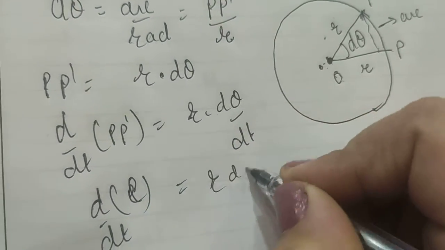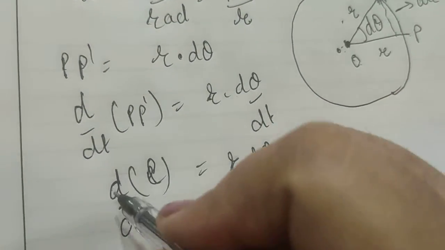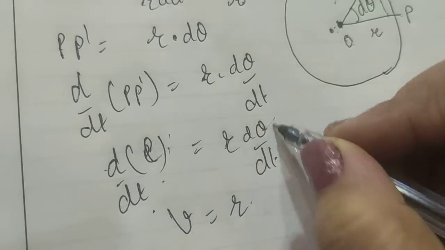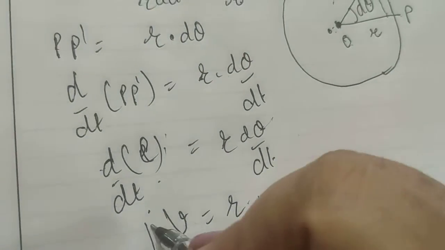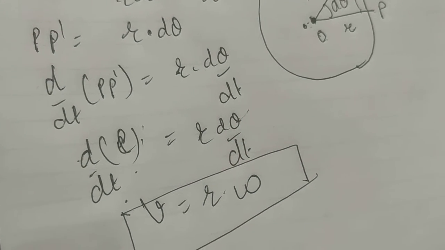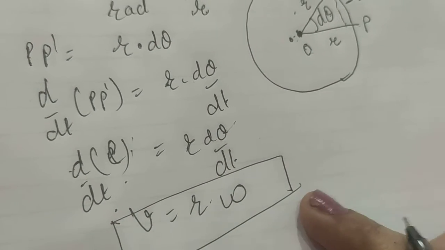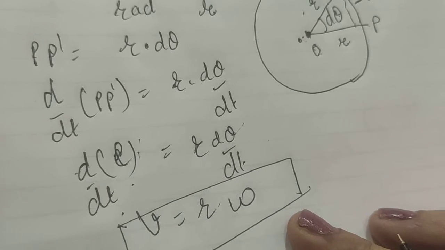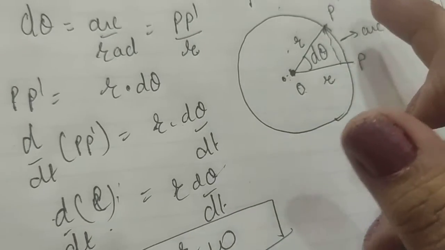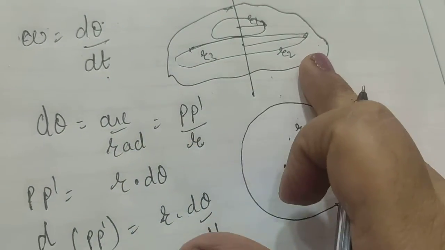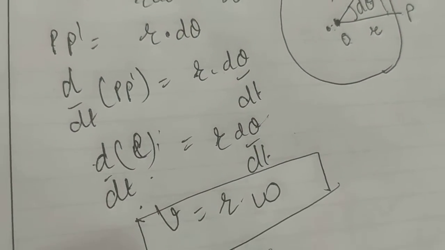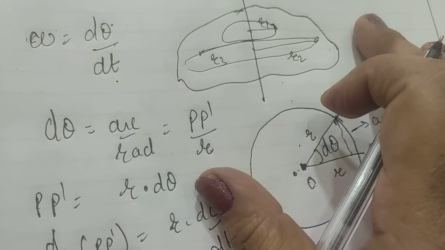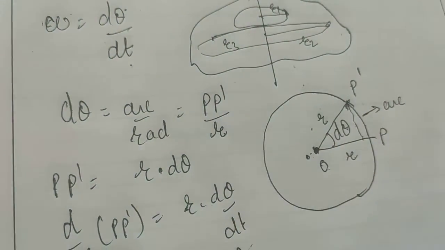And this is r d theta by dt. Now what is dL by dt? This is the linear velocity v, and d theta by dt is the angular velocity omega. So v is equal to r omega. This is the relation between linear velocity and angular velocity. As I already discussed in the previous topic, since r is different for each particle in a body, the linear velocity will be different, and since the angle traversed by every particle of the body is the same, its angular velocity will be the same.